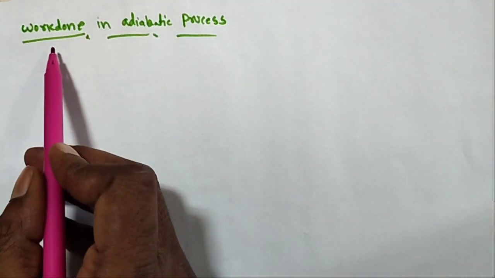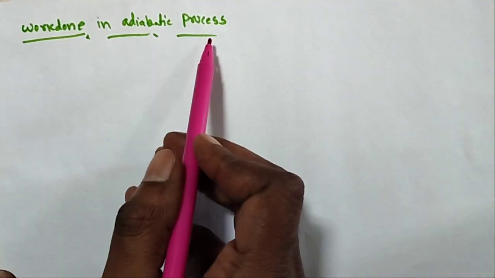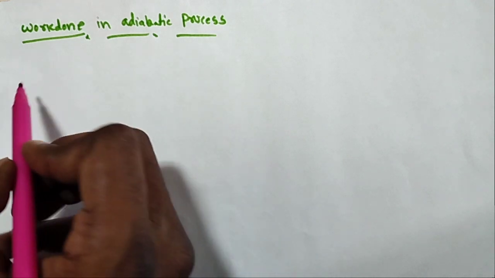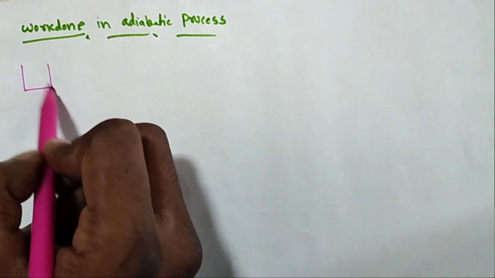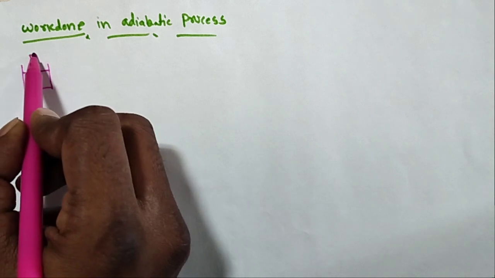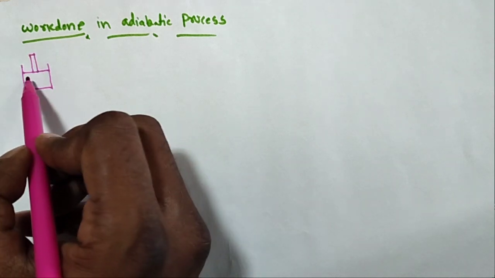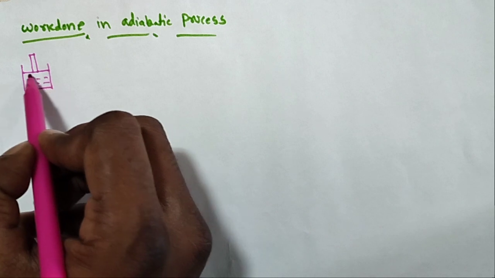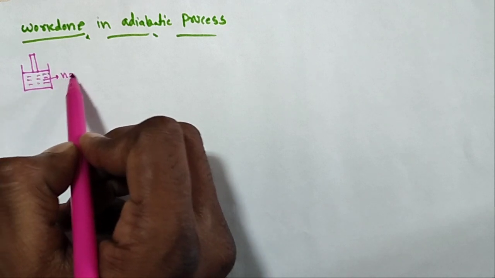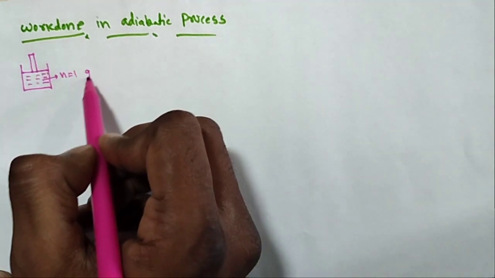The second derivation is the work done in the adiabatic process. Okay, the same thing. Let us take one cylinder. The cylinder has one frictionless piston. It has some ideal gas. How many moles of the ideal gas? n is equal to 1 mole of the ideal gas.